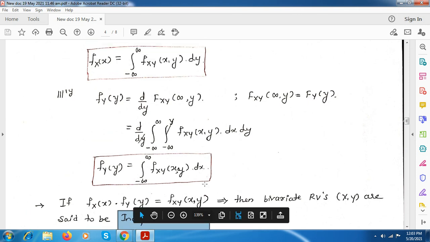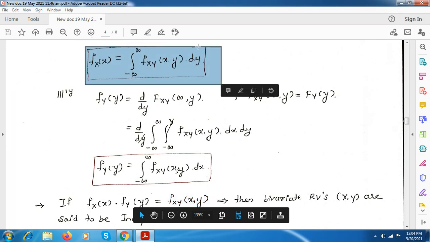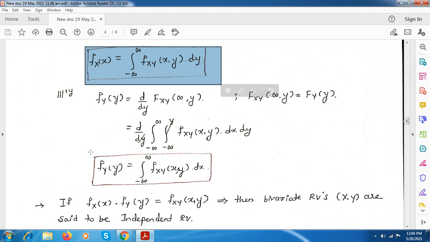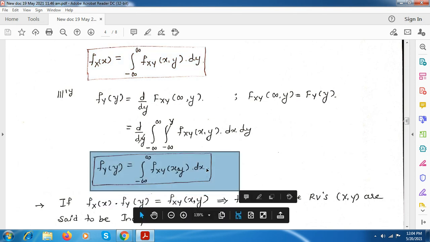If you see here, this f_X(x) is nothing but the integration from minus infinity to plus infinity. There will be two integrations of the same limit, that is from minus infinity to plus infinity. Then you have the PDF, that is f_XY into dx into dy. And here for f_X you have with respect to dy, and for this you have with respect to dx.